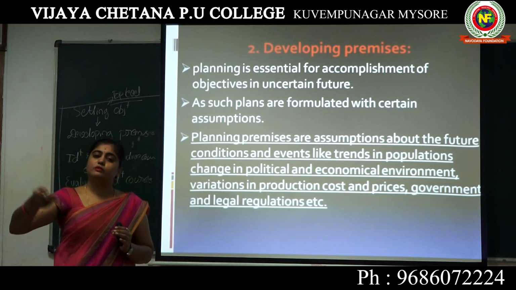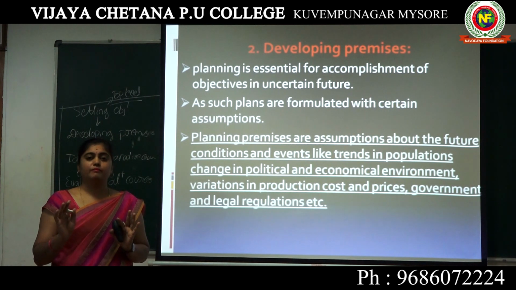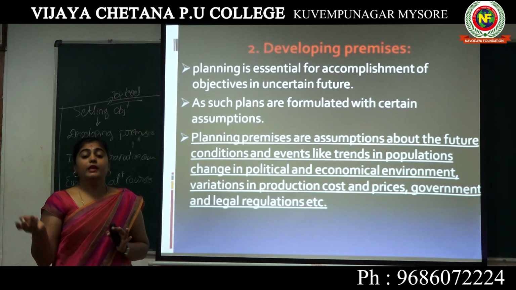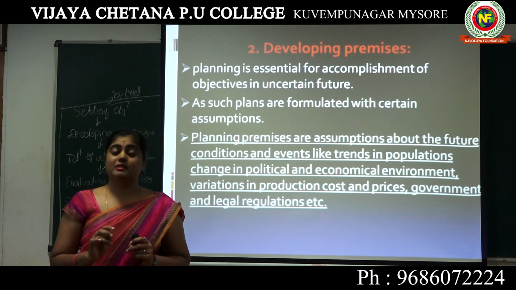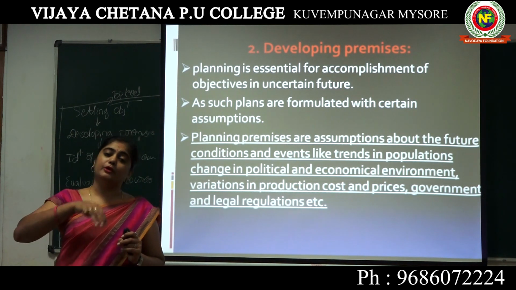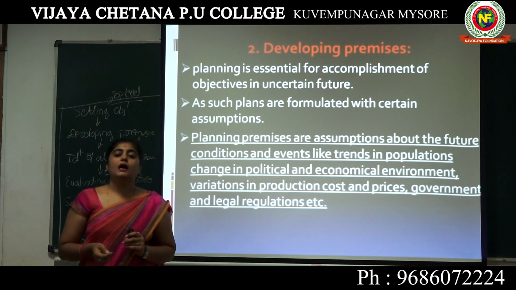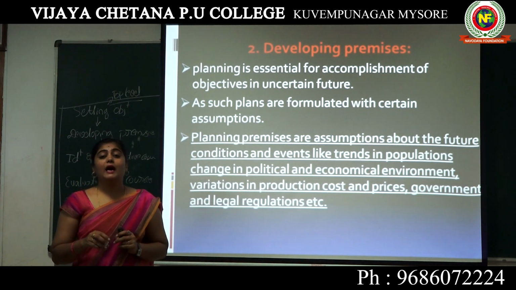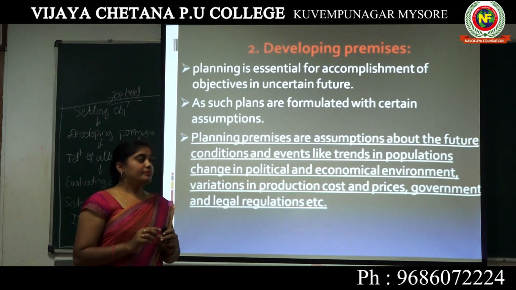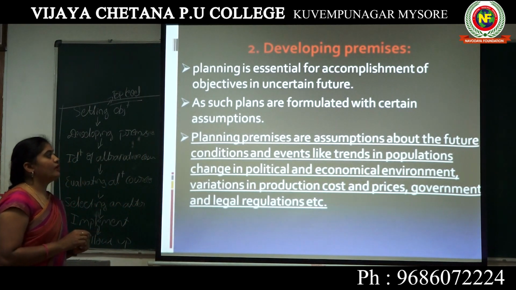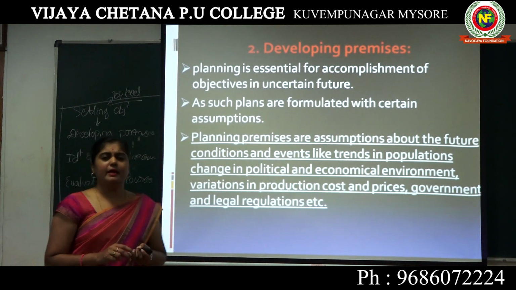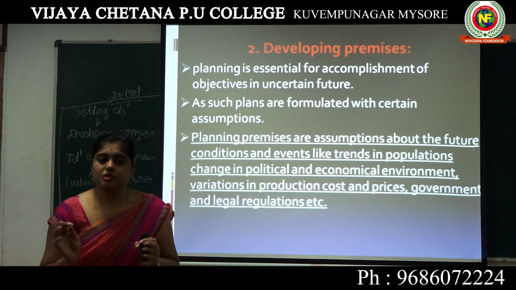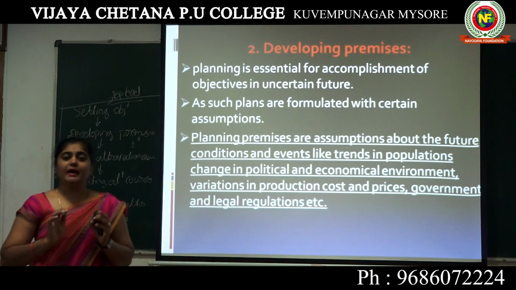Tomorrow we don't know what will happen, but we are going to make the plans. The objectives and the goals will be set for the future, even though there is uncertainty. So how can we reach the goals? That is our planning. By planning we can reach the goals even when there is uncertainty in the future. The next one, as such plans are formulated with certain assumptions. So how do we make plans? There will be assumptions belonging to the desired goals.